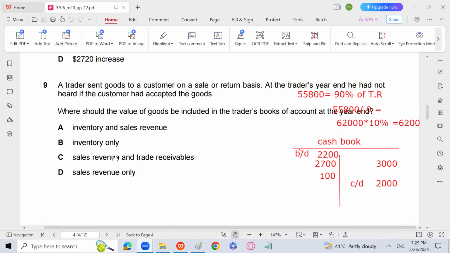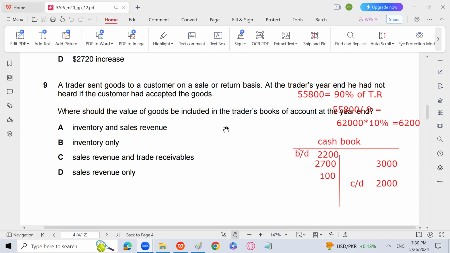Inventory only. Why, sir? Because we have sent the goods. It means that we have decreased our inventory by that amount, but the inventory has not yet been sold. So we have to add the amount back in the inventory. So inventory will be affected, but he doesn't say that we have passed the entry for sales. So there is nothing said. He didn't inform us that the sales entry has passed.